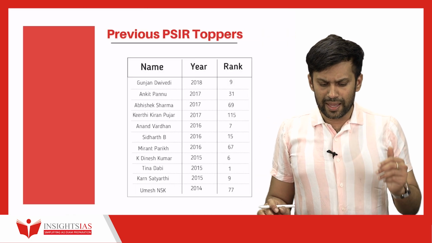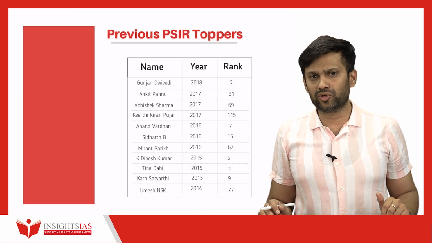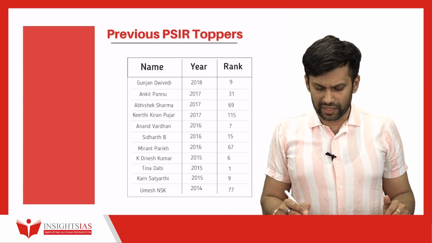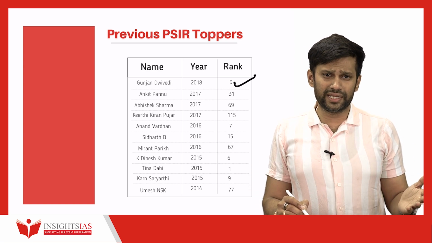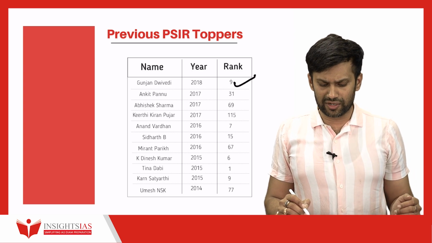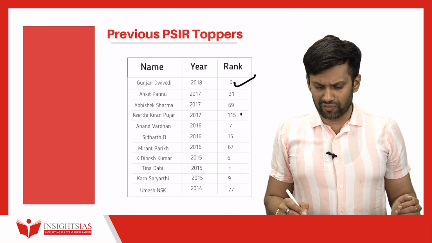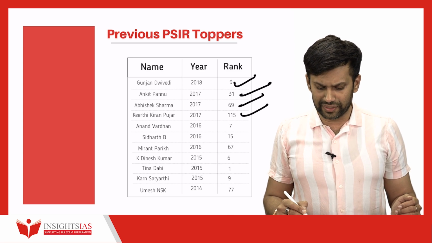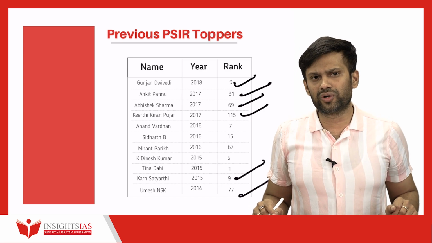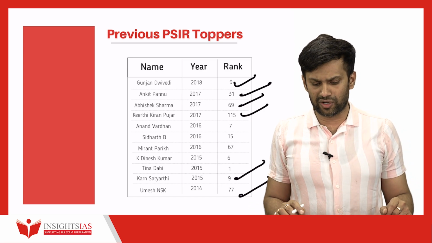Not only scoring well, many people have been able to make it into the top 25. So here is a list of people who have made it with good ranks. Rank 9, 2018. In 2015, Tina Dabi got first rank from PSIR optional. Then you have rank 115, rank 69, rank 31, and you have rank 9, rank 77. So a lot of people have been able to come in the top 100 with PSIR as their optional subject.